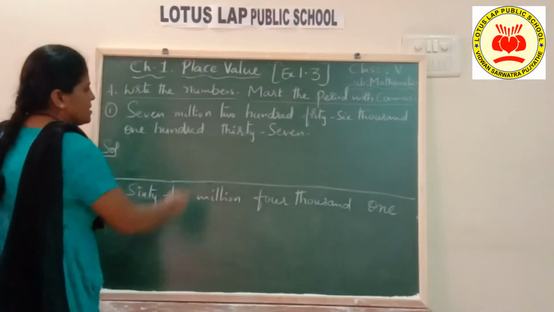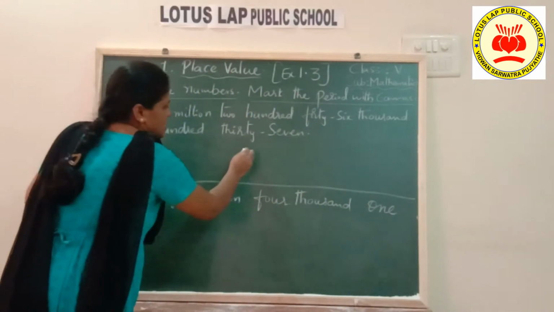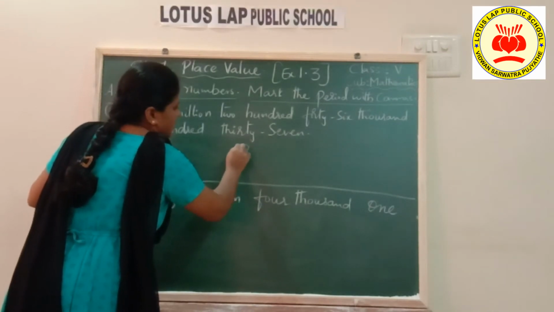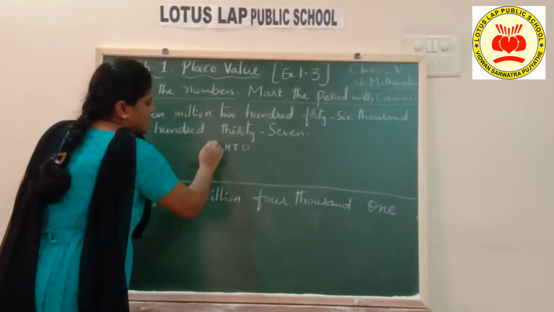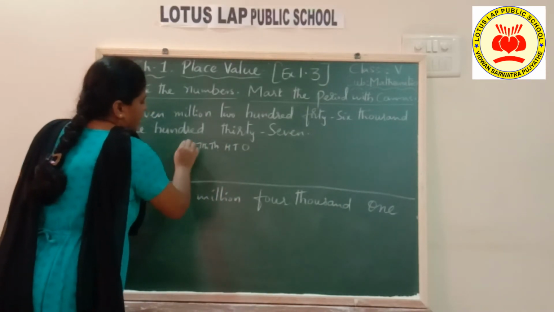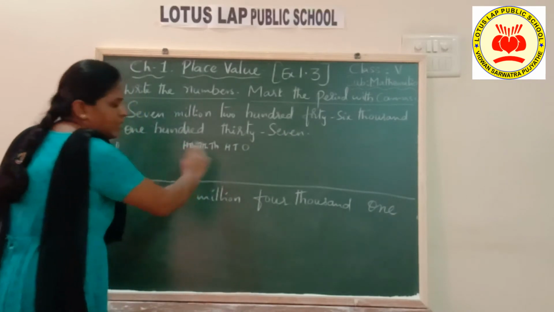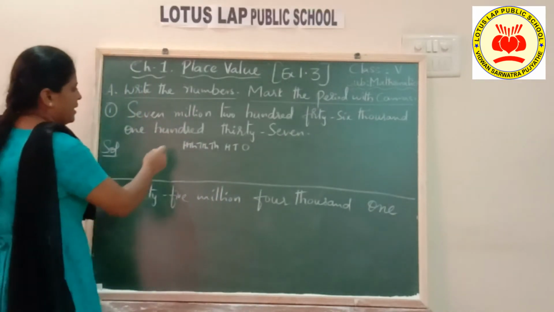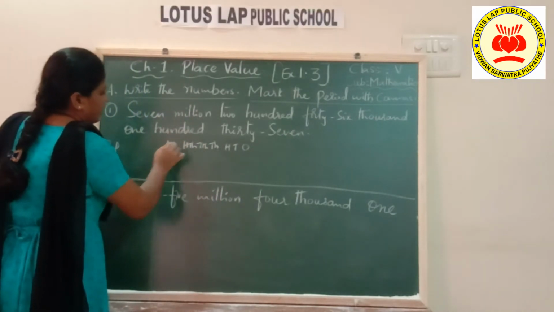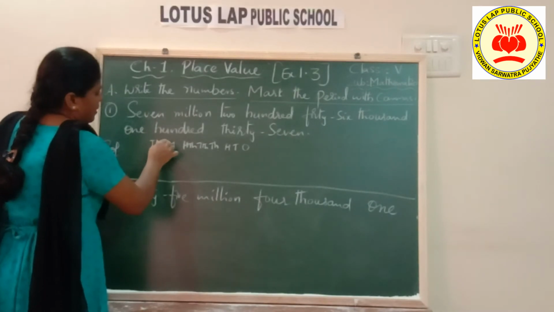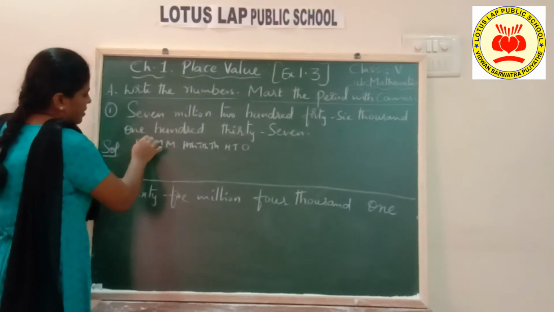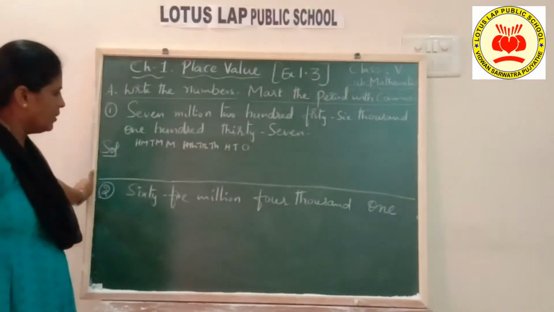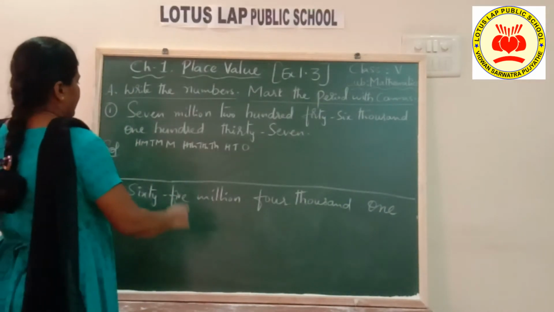So, what are the places under the international system? Starting with ones, tens, hundreds. These three come under the ones period. Next, thousands, 10,000s and 100,000s. These three come under the thousands period. Next, million, 10 million, and then obviously 100 million, children. 3 places.